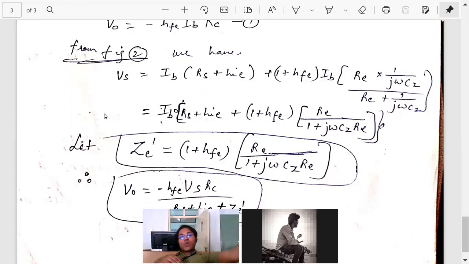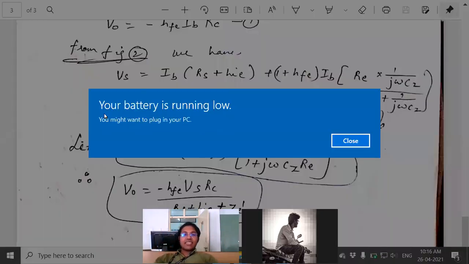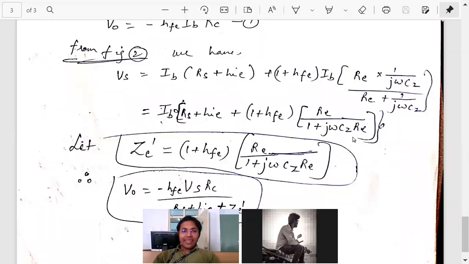If LHS has no dimensions, RHS should have no dimensions, then only it is valid, right? So for this equation to be valid, we already have voltage along LHS.